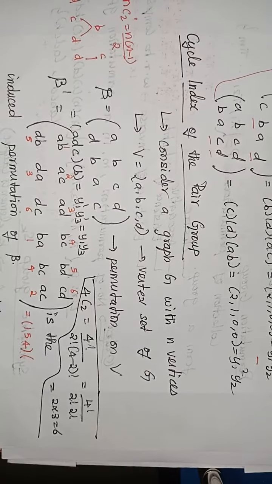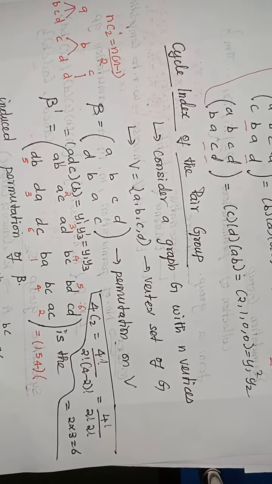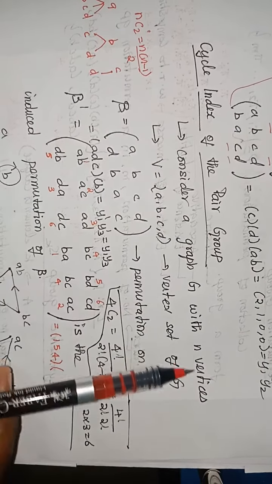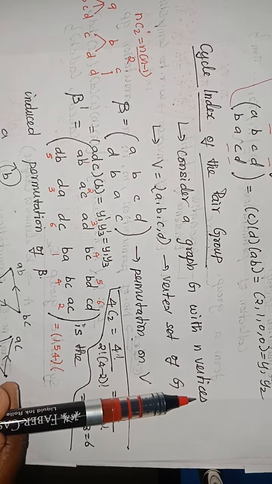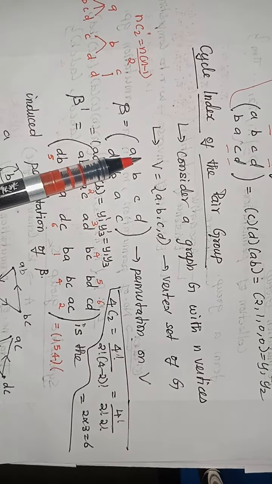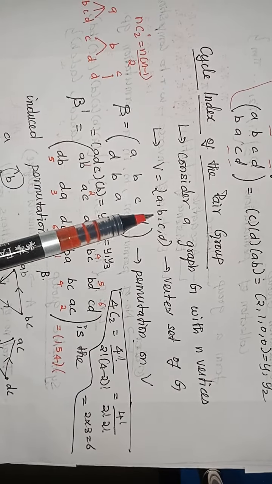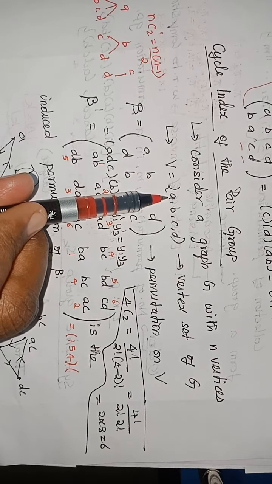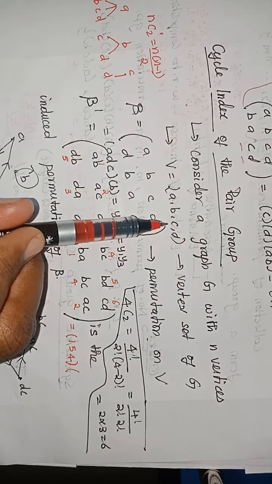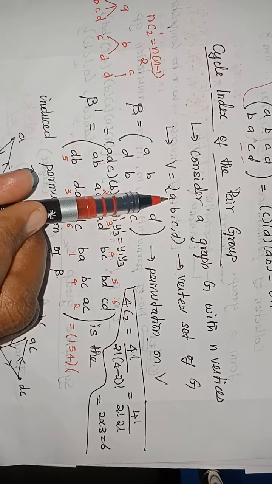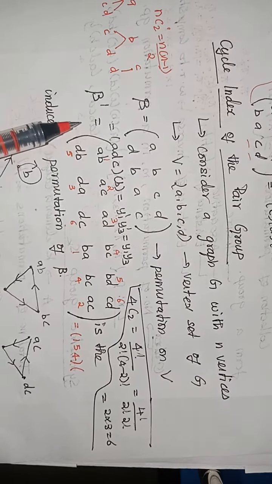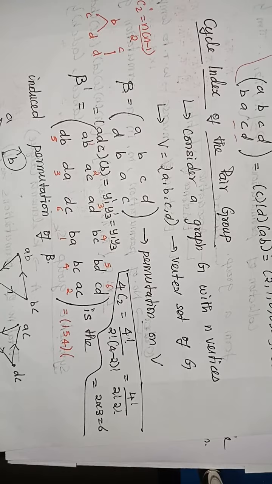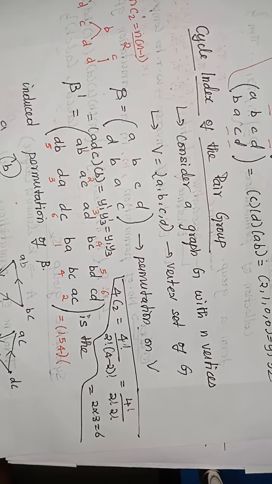Let me start with graph. Let me try to club graph with groups. Let me take a graph G which contains n vertices. For example, for simplicity, let me take a graph G with the 4 vertices A, B, C, D. And whenever I join any two vertices by an edge, I can say that those two vertices become related. How many such relations are possible? Otherwise, in terms of graph theory, how many edges are possible?